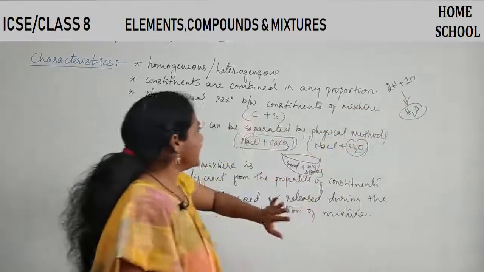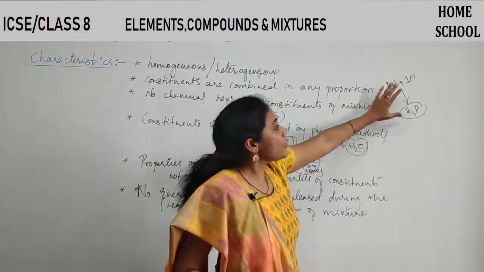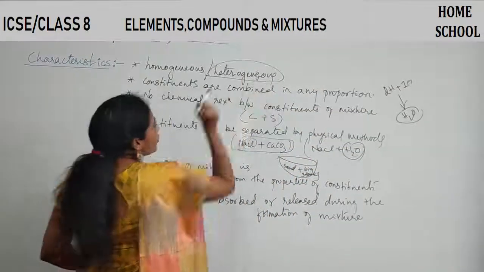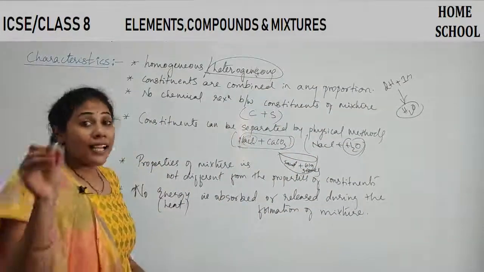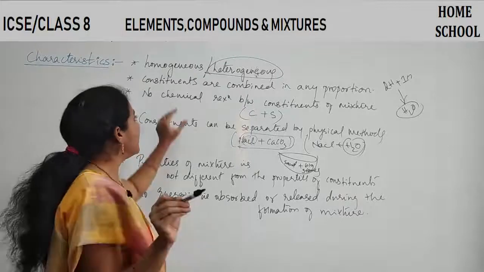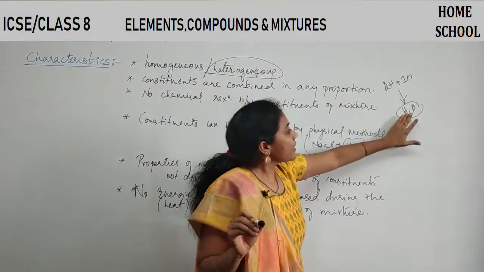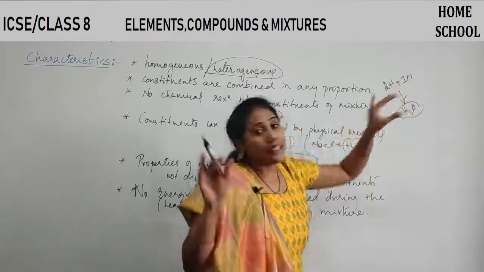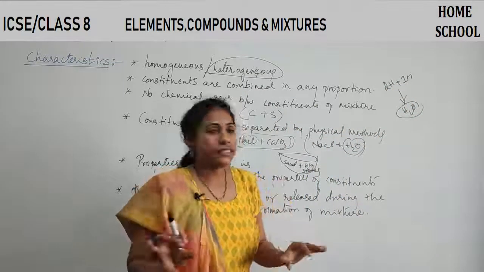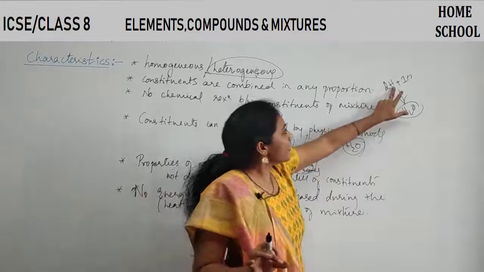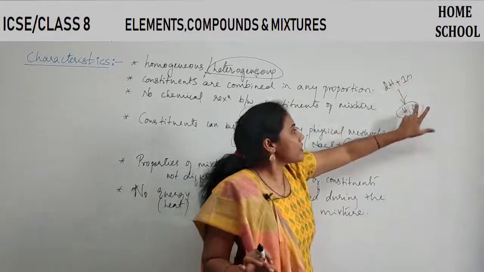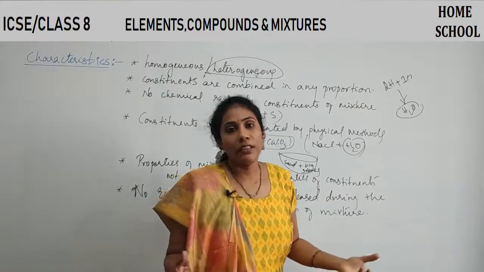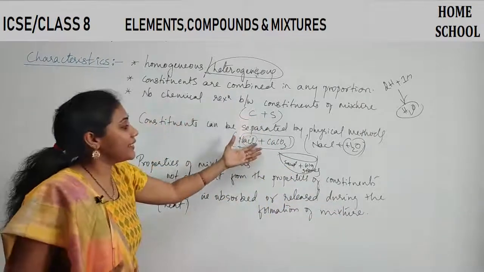Another thing is a compound is always homogeneous, but a mixture can be heterogeneous also. And the third difference is whenever a compound is forming, atoms or elements combine in a fixed ratio. Only when two atoms of hydrogen combine with one atom of oxygen do you get the formation of water. Otherwise, water will not be formed. But in case of a mixture, it is not like that.